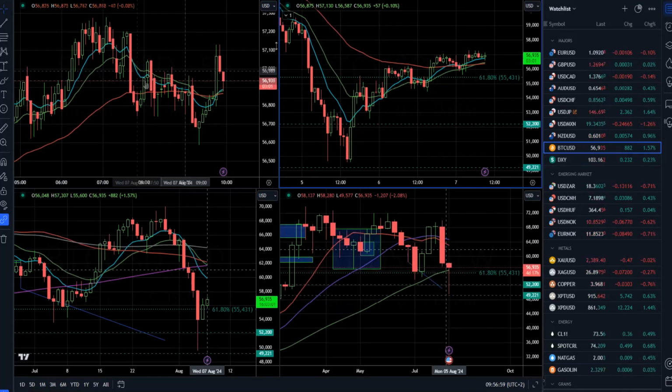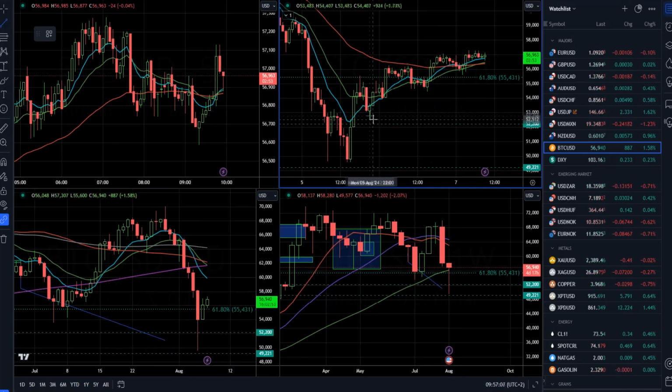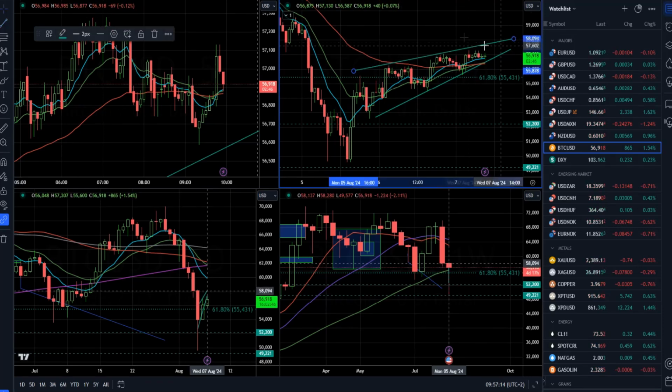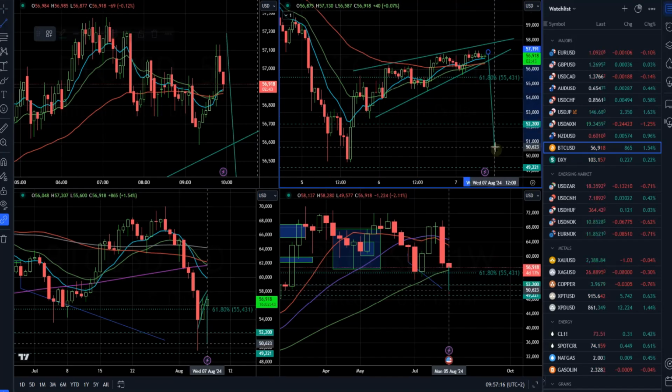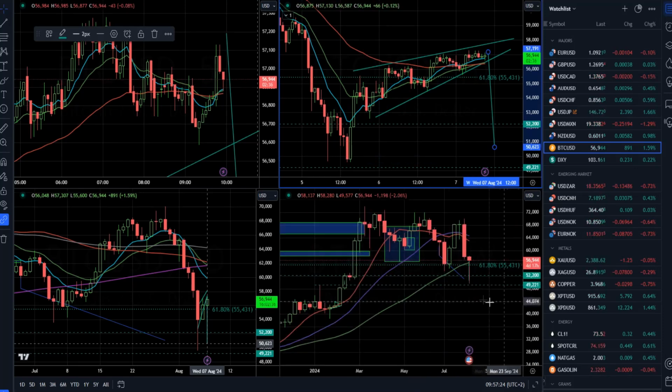Now, on the Bitcoin dollar, we can see that market had a downside move, some buying tail at this point, and we can see some reaction from buyers. But at this point, we can also see that market is doing some wedging on the way up. It seems like the market is losing power, and a potential downside breakout can lead the Bitcoin dollar lower towards 49,800, and then eventually even towards the 43, 44,000 mark.